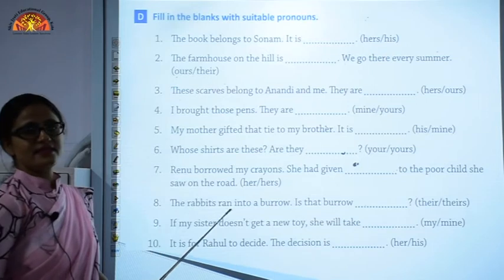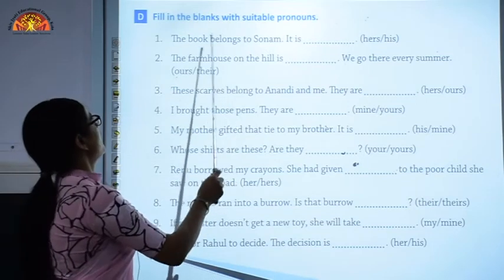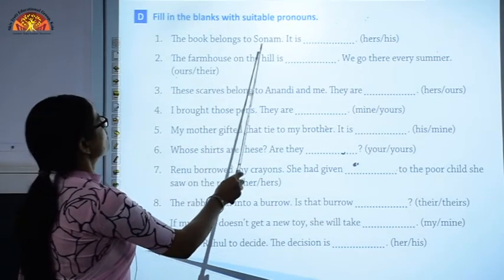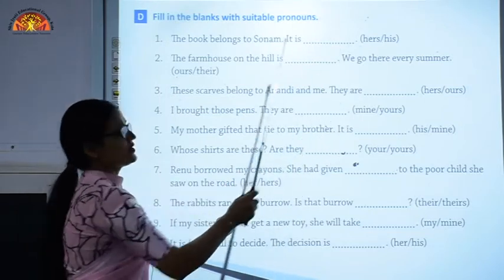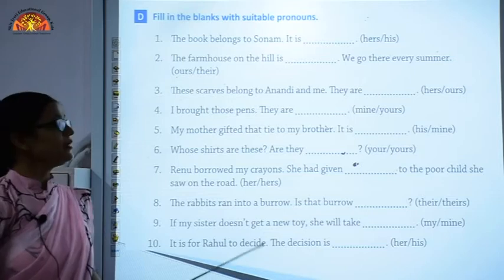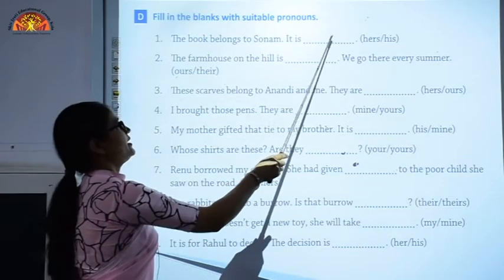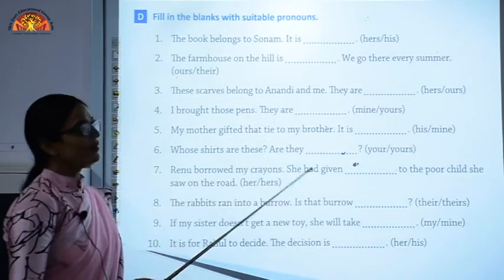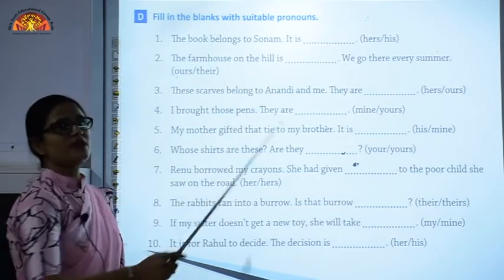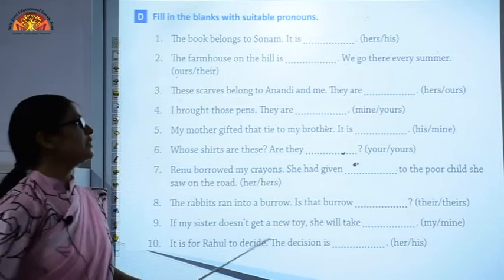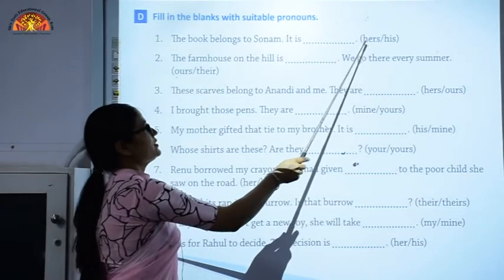Let's see exercises for possessive pronouns. The book that belongs to Sonam, is it dash, hers or his? Which pronoun will be coming there? The pronoun hers will be filled in the blank. Why? Because first, the book belongs to Sonam. Sonam is the name of a girl. For a girl we can use the pronoun hers.